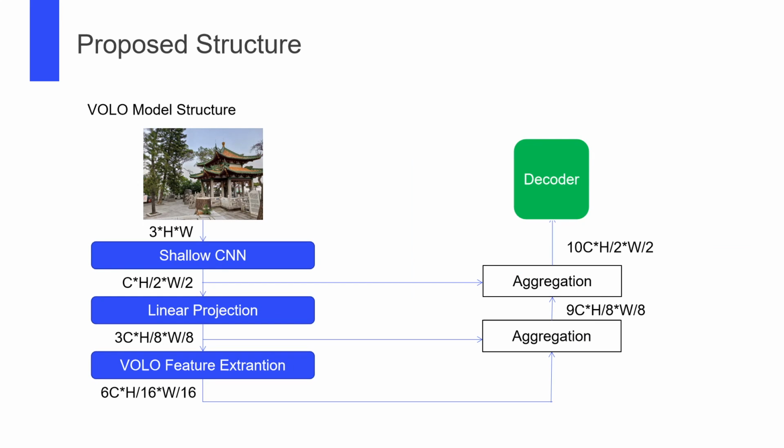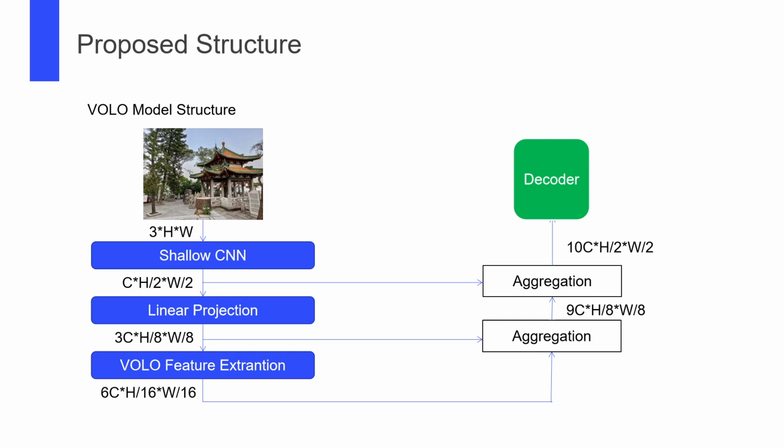The next is the structure of the Volo model. First, the image goes through a shallow CNN to extract low-level information. Then, a linear layer is used to increase the feature channels and perform downsampling, which is the process of patch embedding. A few Vision Outlooker layers extract the high-level semantic information from the embedded feature.